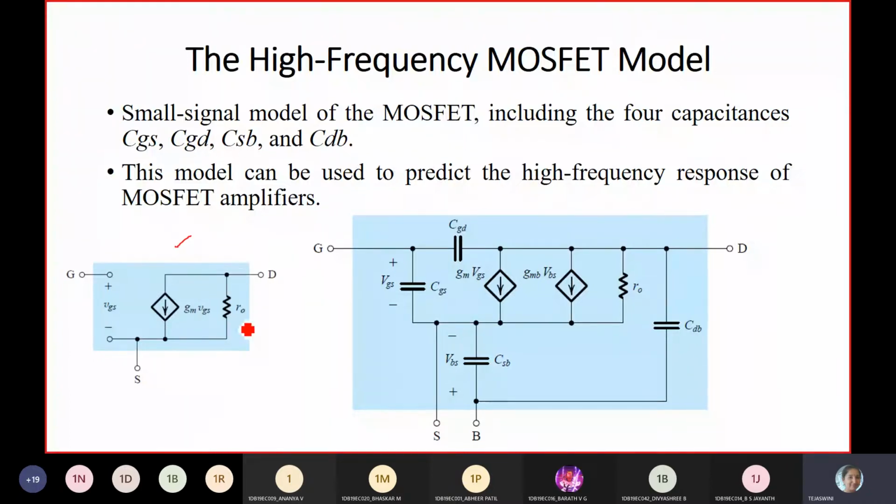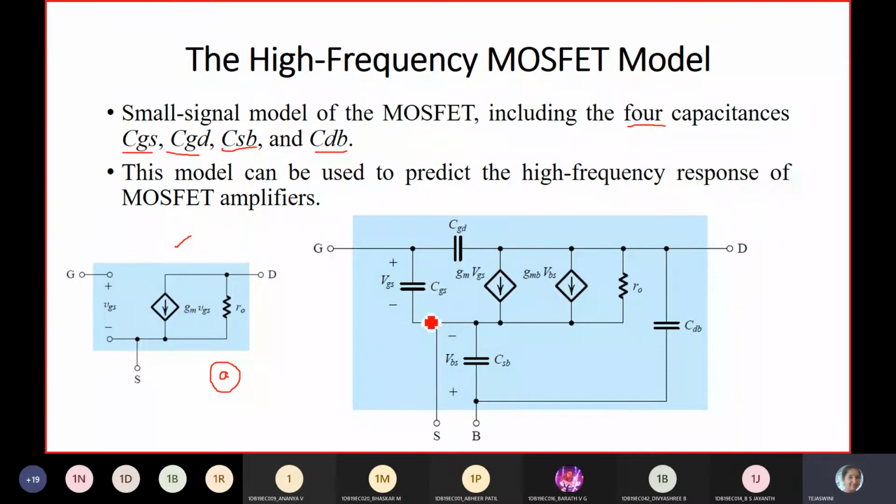So here the figure A is about a small signal model of the MOSFET. Here we have to include four capacitances. As I told you, totally five capacitances, CGB we have not considered here. CGS, CGD, CSB, CDB, the gate source, gate drain, source body and drain body capacitances, we have taken into consideration. So this is a MOSFET model. For this we need to include the capacitances.